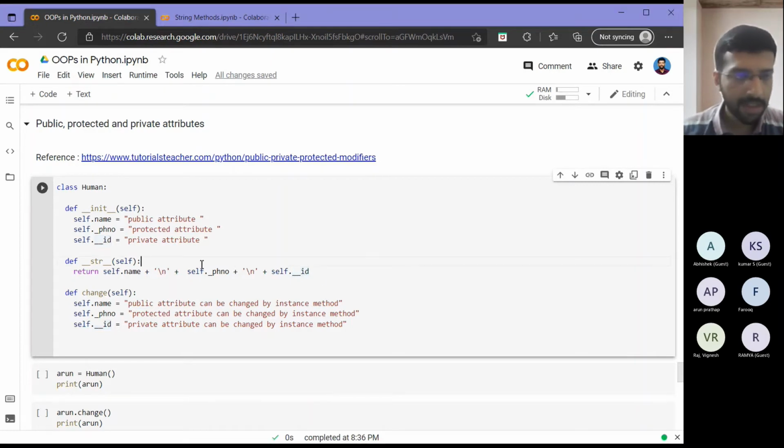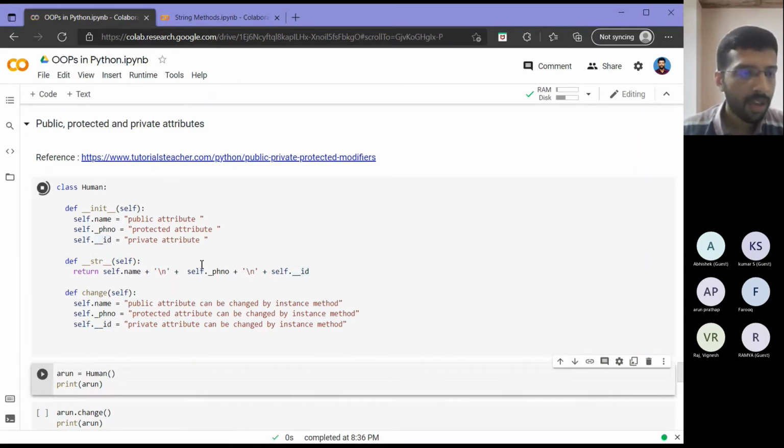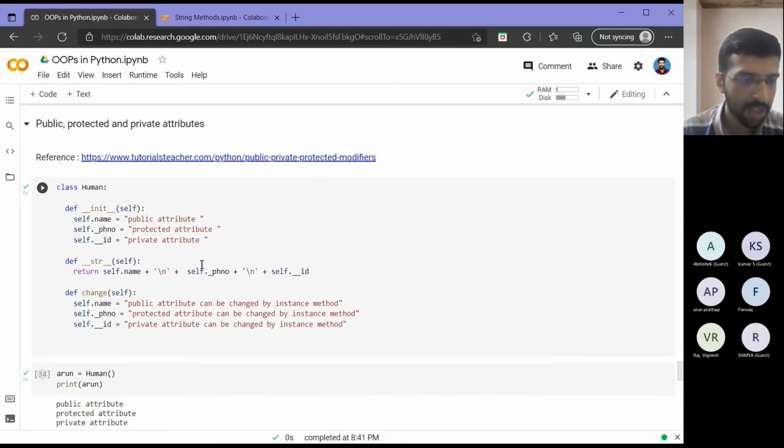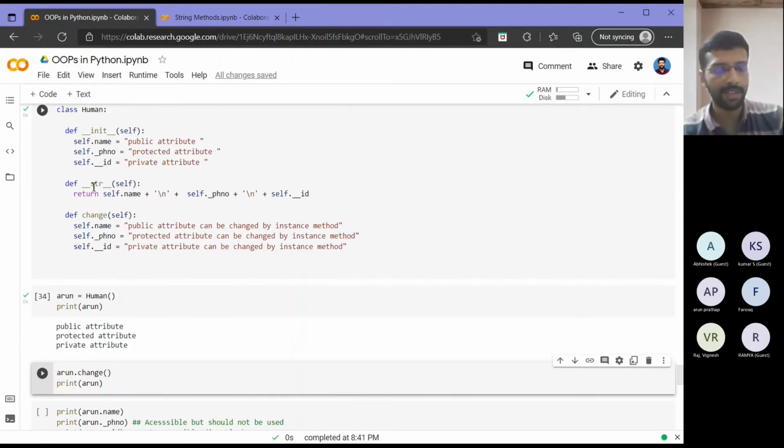Okay, so we will just run this cell. Now again I am using my same examples. I am defining an object called Arun, which is of class human, and I am trying to print Arun. So now print will give me whatever is inside this double underscore str. So that was self.name with a new line, again phone number and self.id. So I got all these. I was able to access all these 3 variables for printing from an object of this class, right?